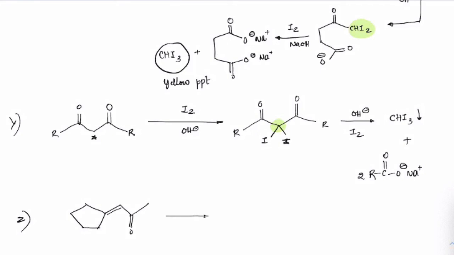For this also, if you treat with iodine and OH minus, even though this C double bond O is in conjugation with this C double bond C, it doesn't matter as long as there is CH3 present on it. Still, this will go for an iodoform reaction. So you will get double bond O here with C double bond O, O minus formation plus CHI3.